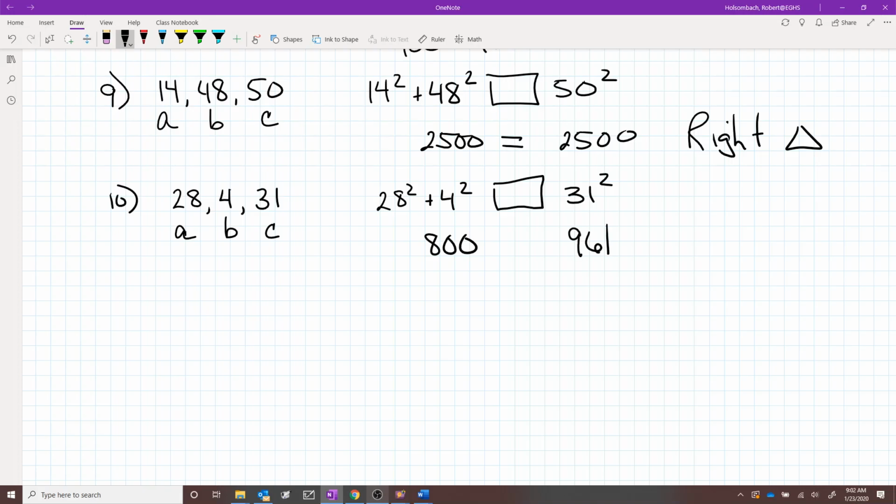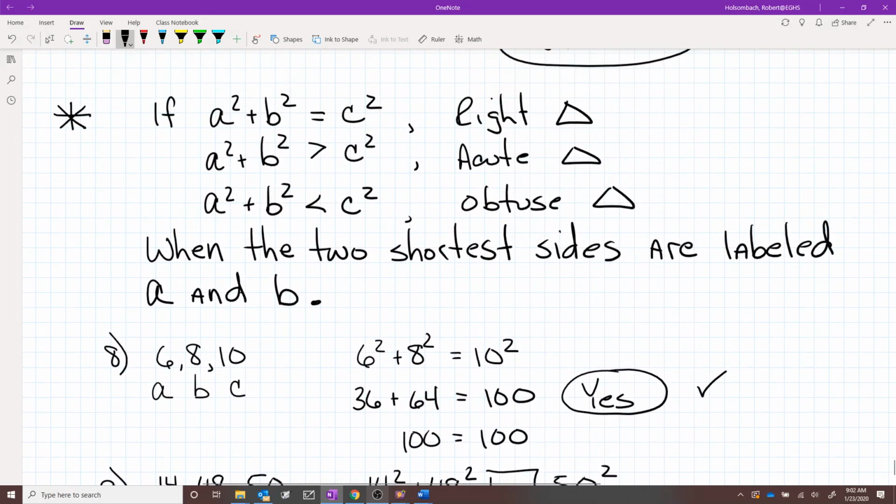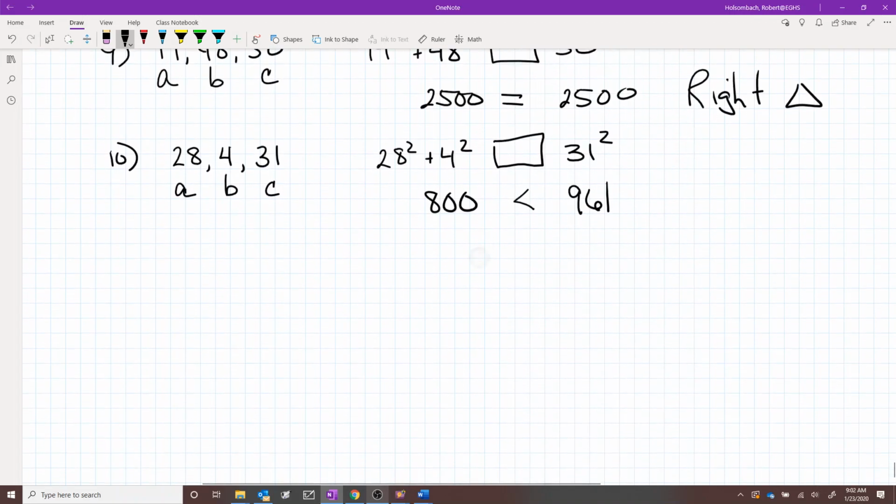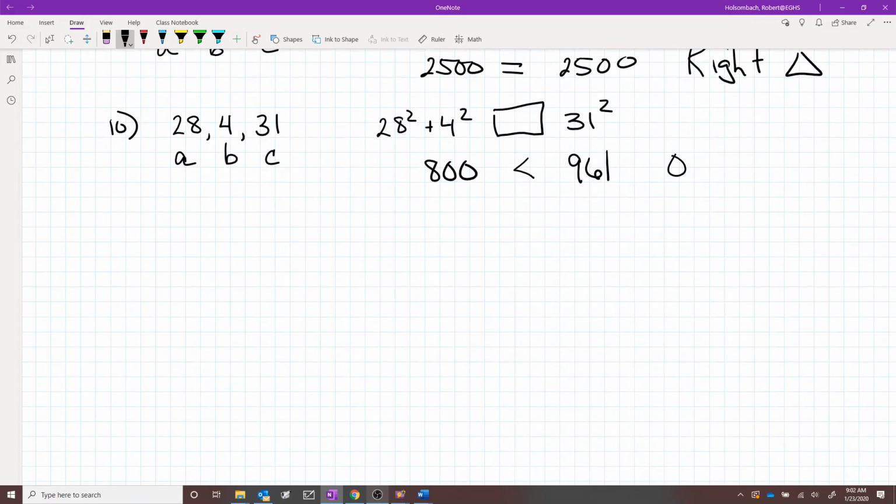So in this case, your A squared plus your B squared is less than your C squared. So if you go back to the rules we just wrote, if A squared plus B squared is less than C squared, it's obtuse. So number 10, this triangle is obtuse.